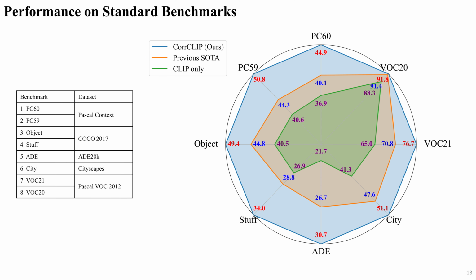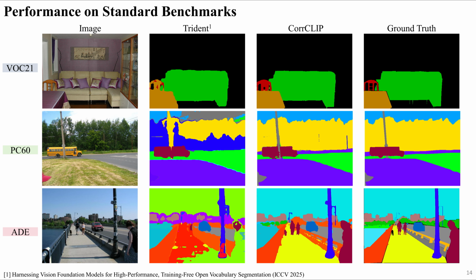We evaluate our method against SOTA methods on 8 standard segmentation benchmarks. Our CorrCLIP greatly outperforms existing training-free methods. Here, we visually compare CorrCLIP with Trident, a leading prior method that also leverages the SAM and DINO base models. As shown, CorrCLIP correctly recognizes the object class.